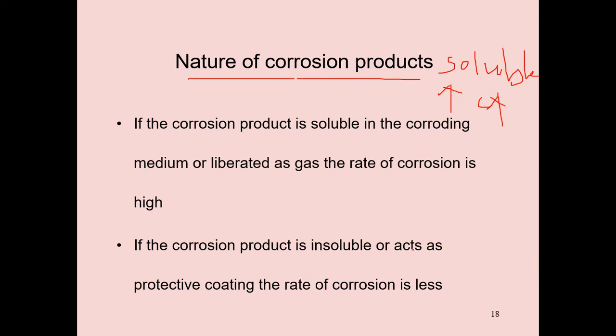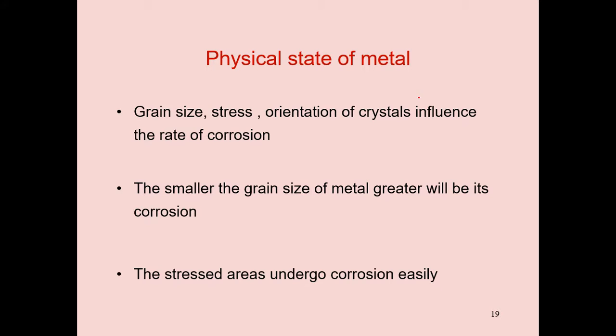Next thing, physical state of metal. Remember this one, grain size, stress, orientation of crystals influence the rate of corrosion. If grain size is very less, corrosion is very high. Simply I am writing here physical state of the metal, grain size.